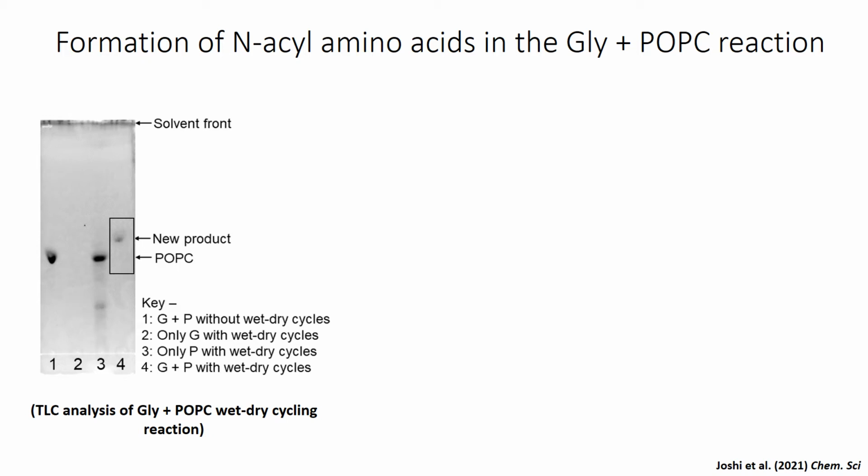Towards this, we systematically checked for the formation of a new product in the glycine plus POPC reaction. Our primary TLC analysis indeed showed the presence of a new band in glycine plus POPC reaction that underwent wet-dry cycling, as you can see in the lane 4 of this TLC image. Notably, this band was absent in other control reactions.